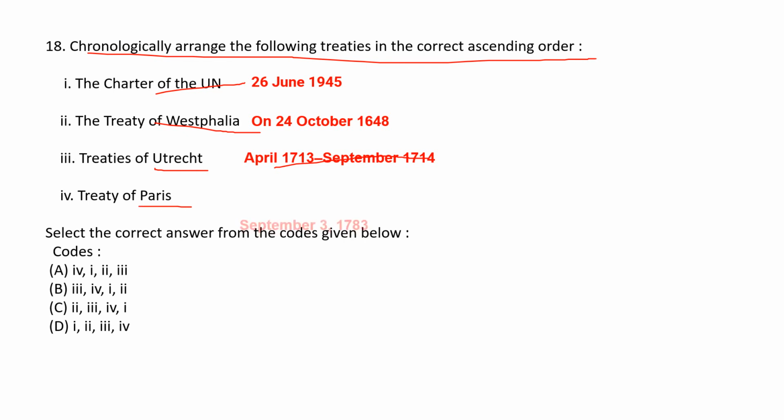Treaty of Paris, September 3rd, 1783. So what is the correct sequence now? The correct sequence is 2, 3, 4, 1. And the correct option is option C.